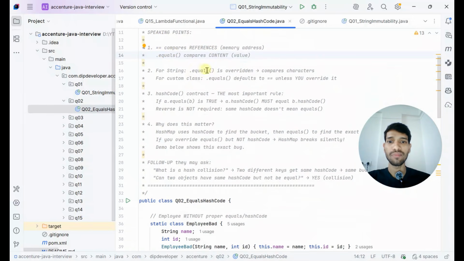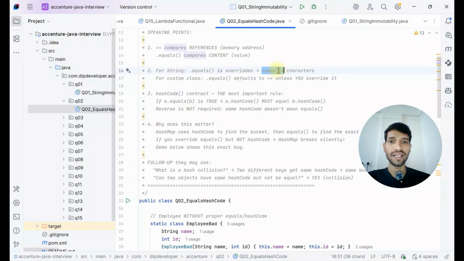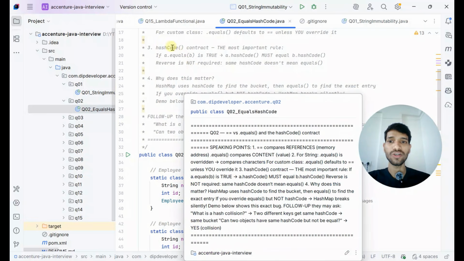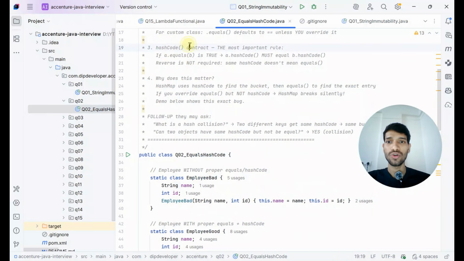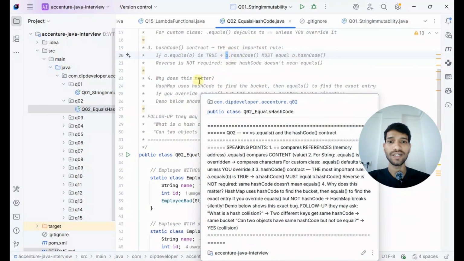For example, for a String, the dot equals method is overridden and it compares character-wise. In a HashMap we should override both the equals method as well as the hashcode method. The most important rule of hashcode is that if a.equals(b) is true, then a.hashCode() must be equal to b.hashCode(), meaning if the content of two keys is equal, then their hashcode will definitely also be the same.